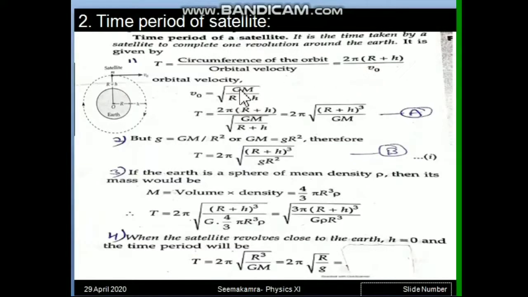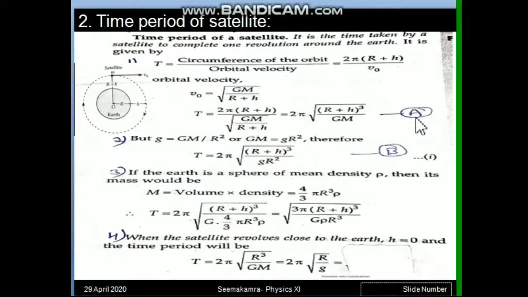So VO means root of GM upon r plus h, we can apply here in the T formula. So 2 pi (r plus h) means circumference upon VO, which is root of GM upon r plus h. Now this r plus h can go in the numerator. So finally (r plus h) power 1 and (r plus h) power half will combine, so (r plus h) power 3 by 2 we will get. So under root, (r plus h) whole cube will appear and GM will appear in the denominator.